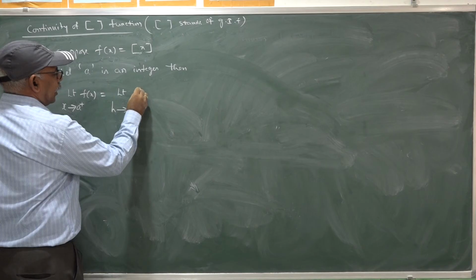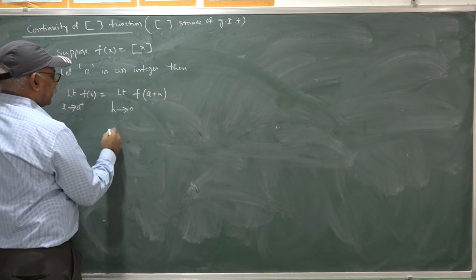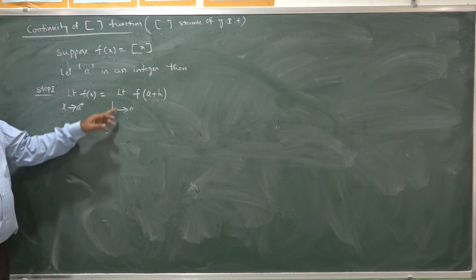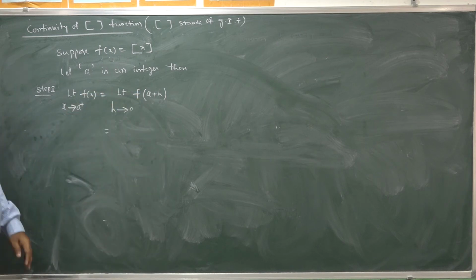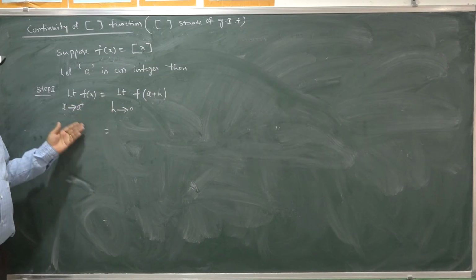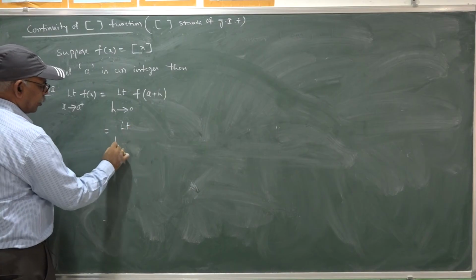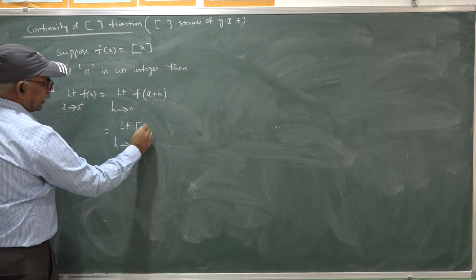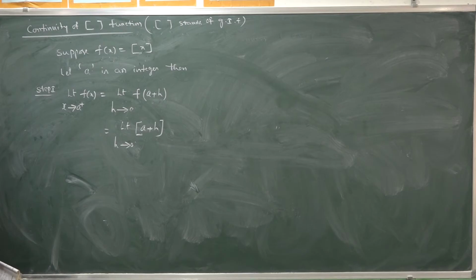Replace x with a plus h in the function. The right limit of the function may be evaluated by the limit as h goes to 0, replacing x with a plus h, as already given in the definition of right limit itself. This is limit h goes to 0 of step of a plus h.